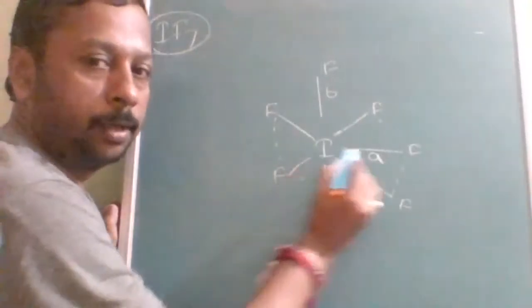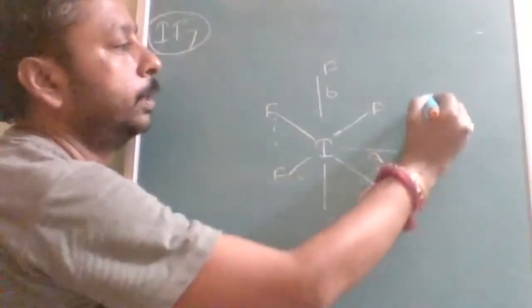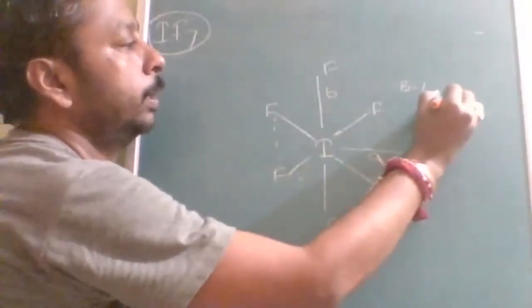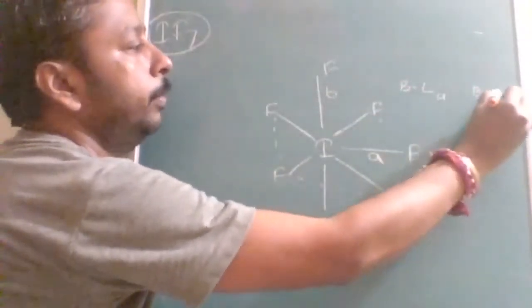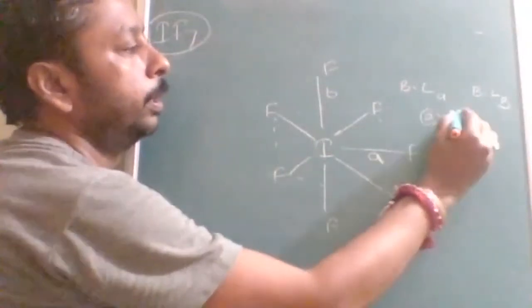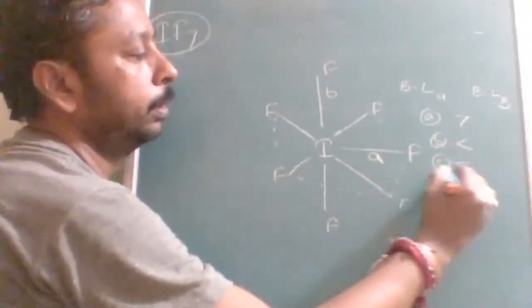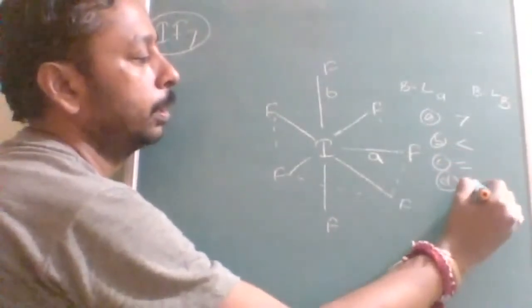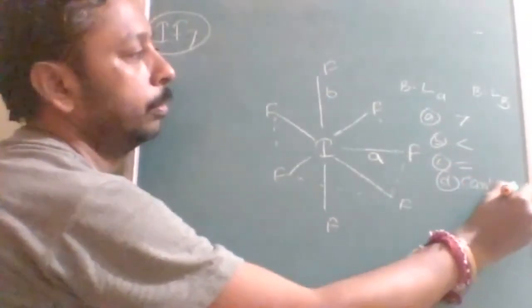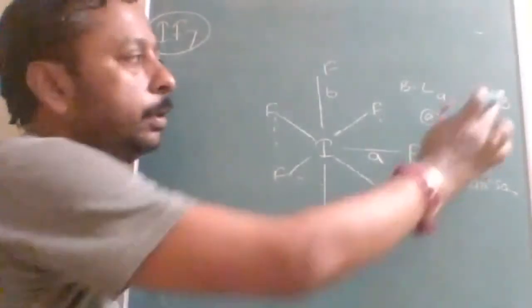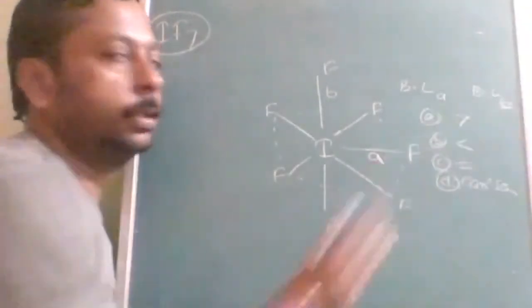This iodine and fluorine bond length is A and this bond length is B. Option A greater than, option B less than, option C equal, option D can't say. Compare the bond length of A and B. You have to answer. So I will be opening the chat option now.